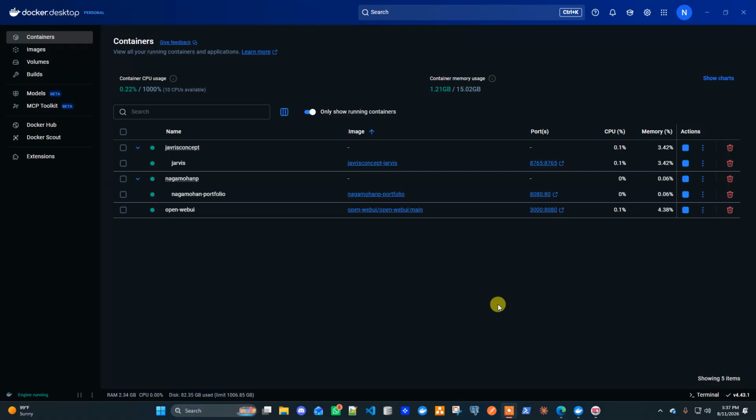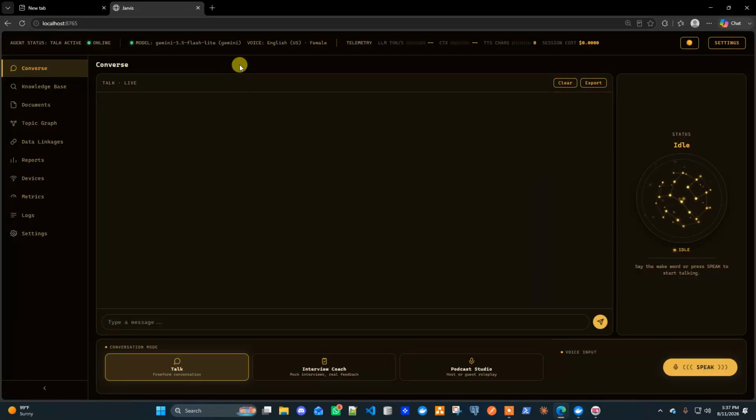So for now I hosted this in local Docker. So this is my Docker instance where I have my tool. So this is the utility. If you see here, this is the conversation window where we can talk with it and ask any question and it responds back. As of now it is idle.